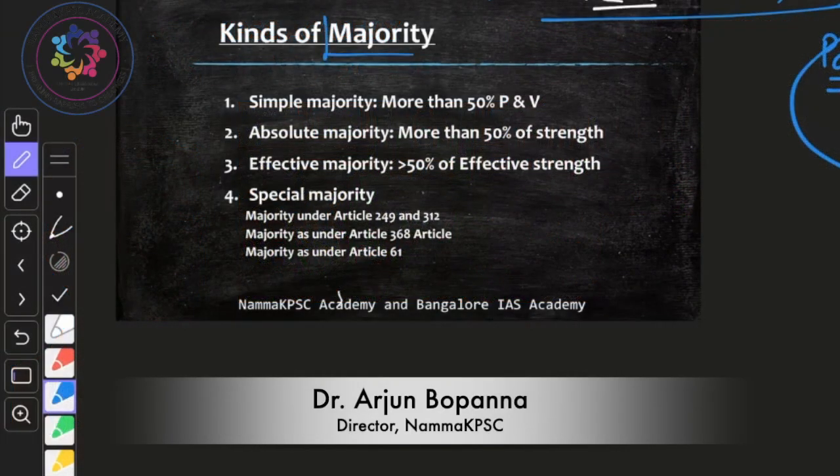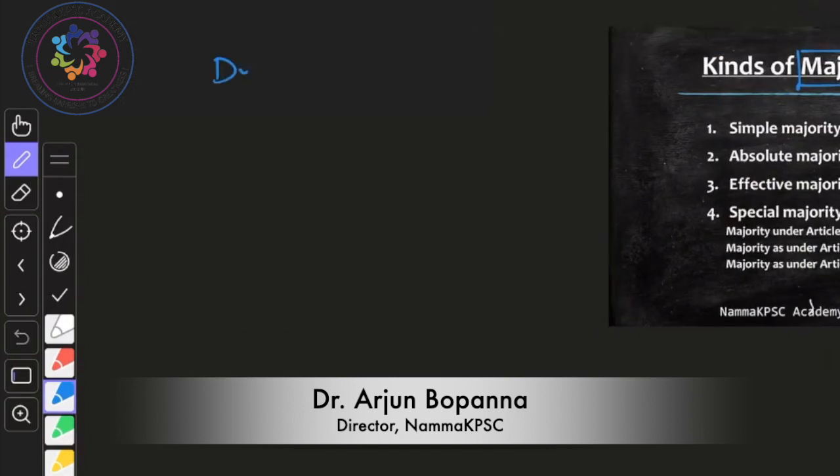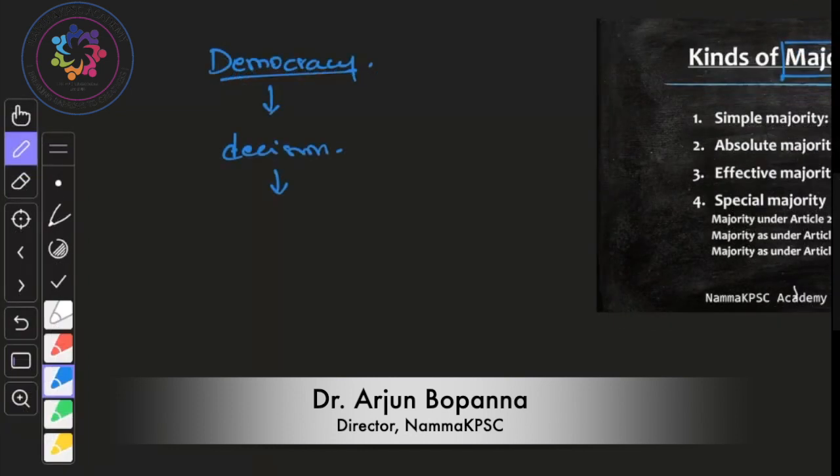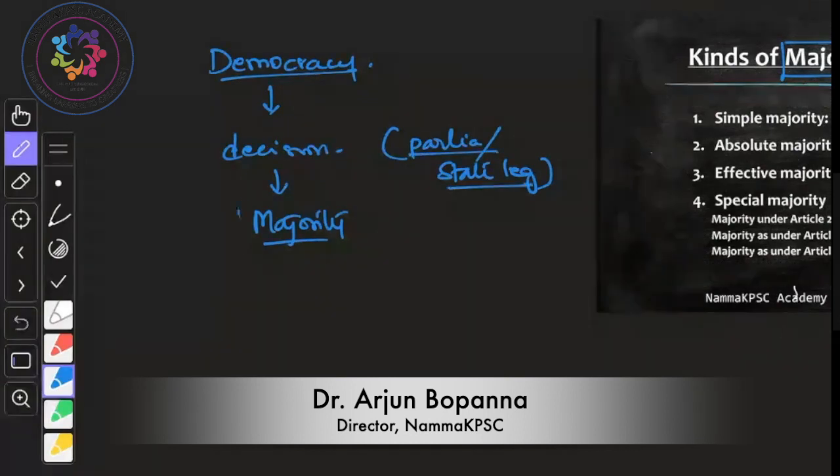Let's try to understand the different types of majority that is there. See, India is a democracy, and all the decisions are taken by majority, that is in the parliament or in the state legislature. So India is a democratic country, right? All the decisions that need to be taken by the government, by the parliament, by the state legislature, whoever it is, most of the decisions are taken by majority. This is generally applicable to the legislature.